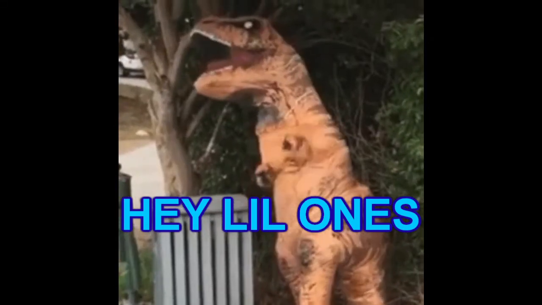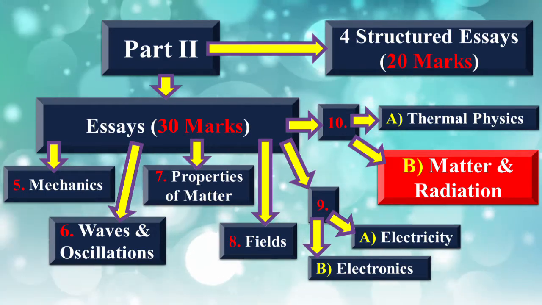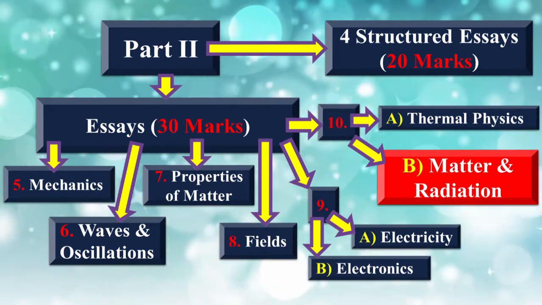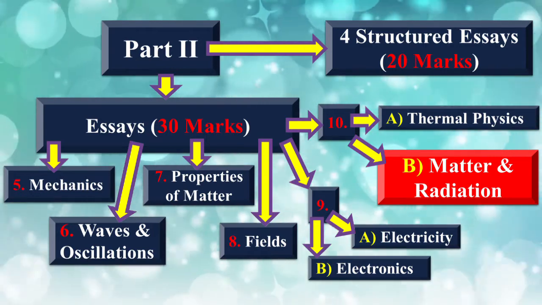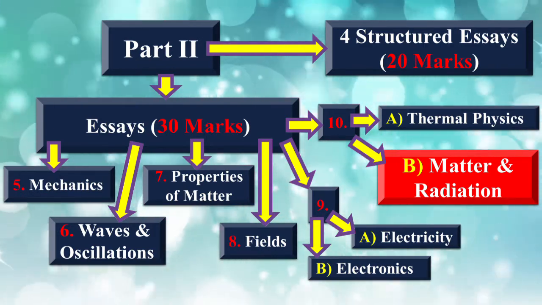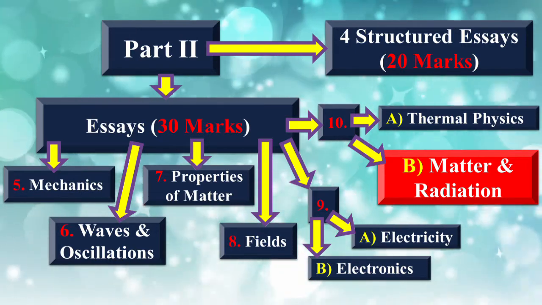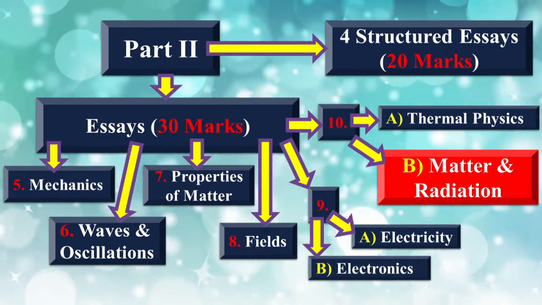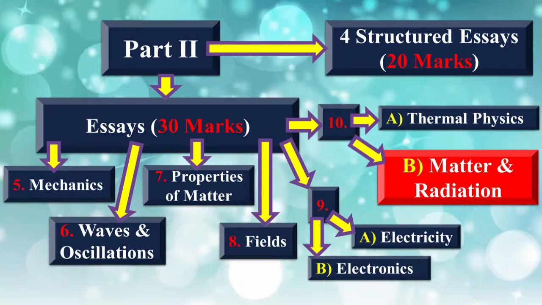Hello there, little ones. I'm sure you know that the 10th question of the physics essay is a part A or B type question, where the part A is from the lesson thermodynamics and the part B is from the lesson matter and radiation. So you can either tackle A or B, and either of these will count as a full question, but you can't do both.